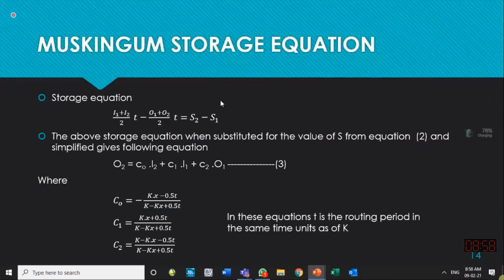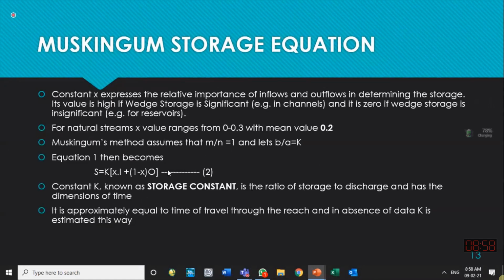So how to apply this equation? We have the storage equation, that is the continuity equation, known to us. In the above equation, this S term is replaced from the Muskingum equation. Muskingum did it for the S2, which was not known to him. So that was replaced from this equation.